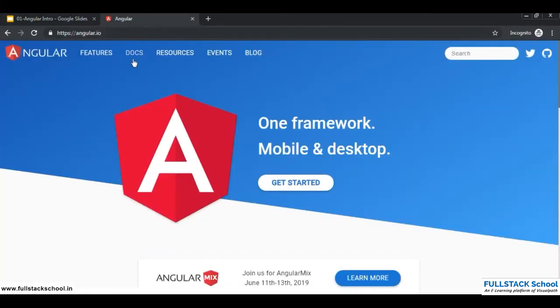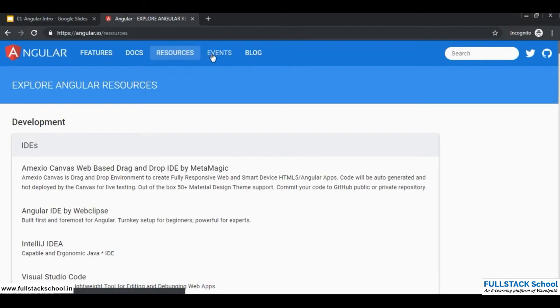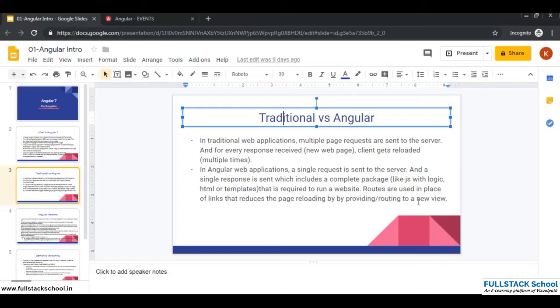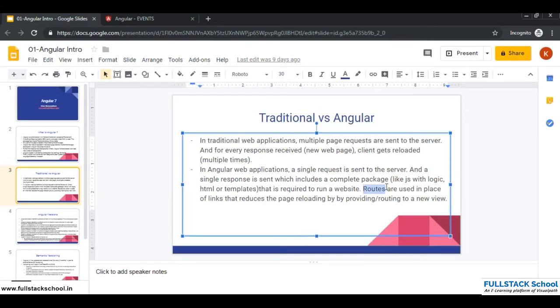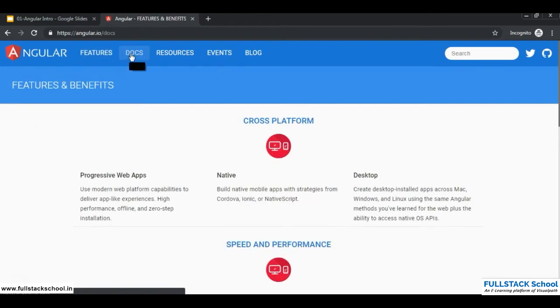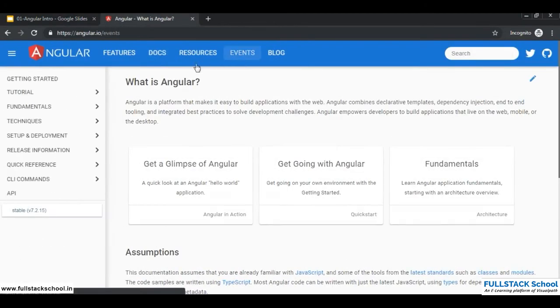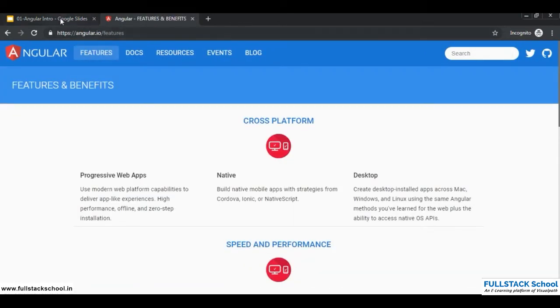And from there onwards, for every request I do, the request is not sent to the server. Instead, the packages that were downloaded will help us do all this interaction. And routes is a concept. Once we learn routes, then you'll understand how this reload doesn't happen. Routes are used in place of links that reduce the page reloading by providing routing to a new view. So this is what routing is, and we have a separate concept where we'll understand how this routing is possible.